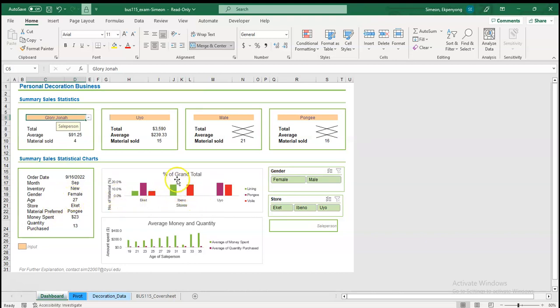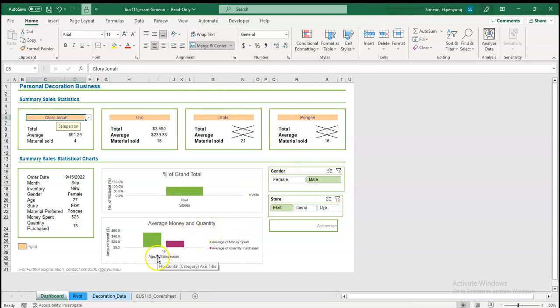The chart tells us the percentage of the grand total of this decoration business. When you click on male, it tells you how many males there are in this graph percentage. Lineket, Ibno, Uyo are the store locations, and it shows the grand total for each. In the store graph, you see the average money spent and quantity. This individual sales person graph shows the average sales person: the age is on the horizontal axis and the vertical is the amount spent in dollars.